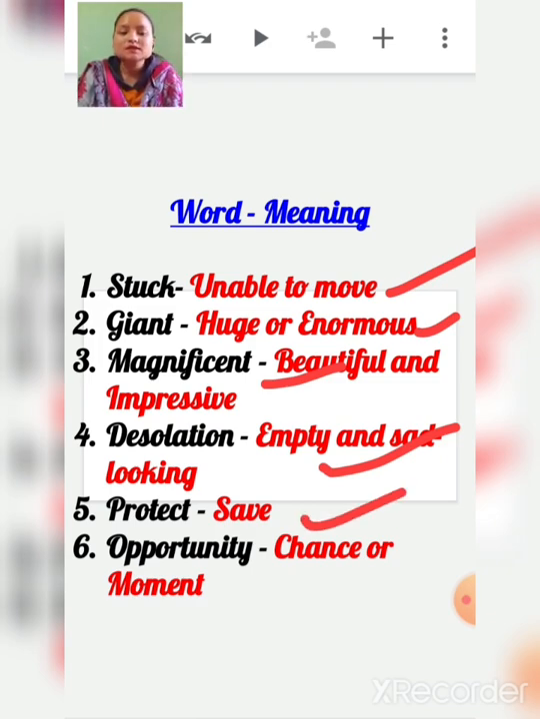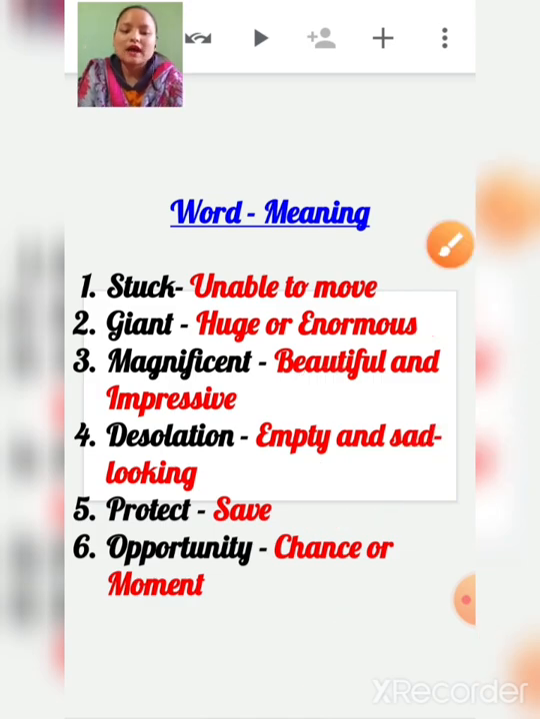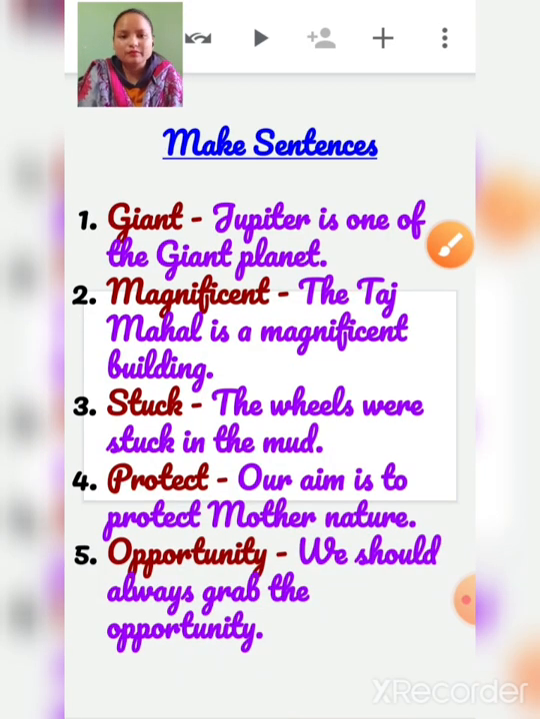Then sixth one is opportunity. Opportunity means chance or moment. This word meaning also you have to write down in your notebook, right?